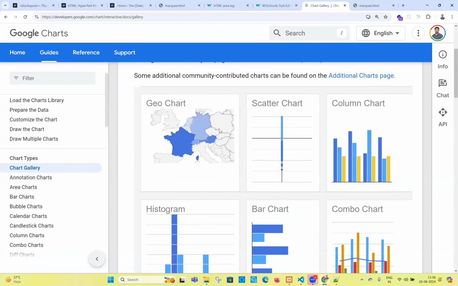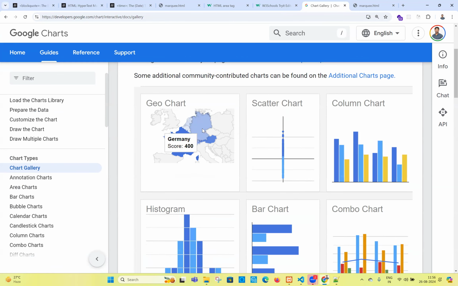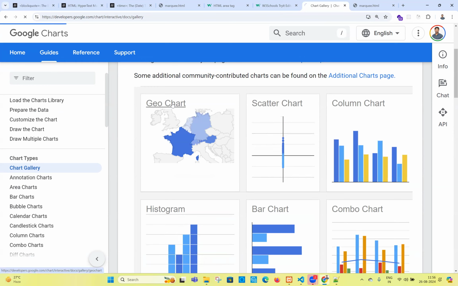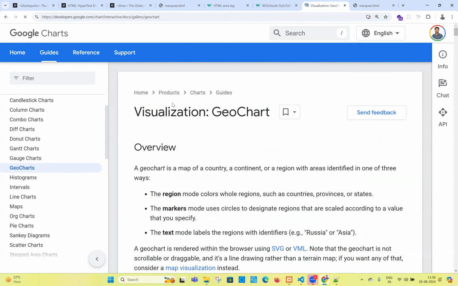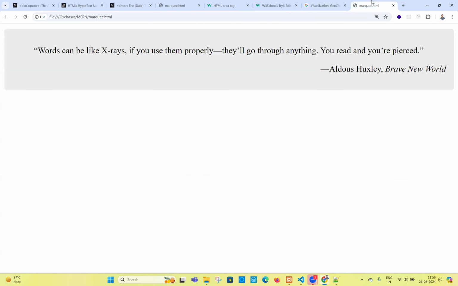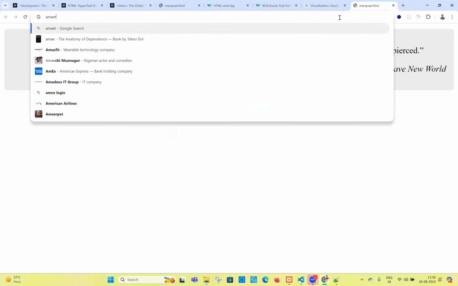Maybe you know GeoChart. Recently we used this chart for one customer on their website. What is the chart called? GeoChart is the chart. He is a doctor, serving throughout the world. He wants to represent the patients throughout the world. I want to show you that website also.